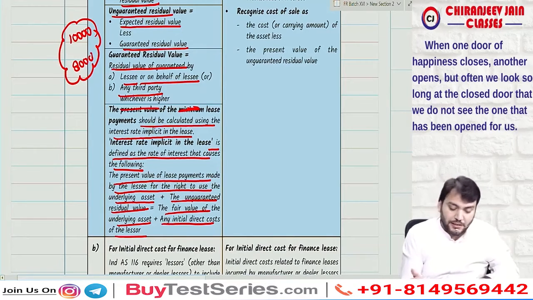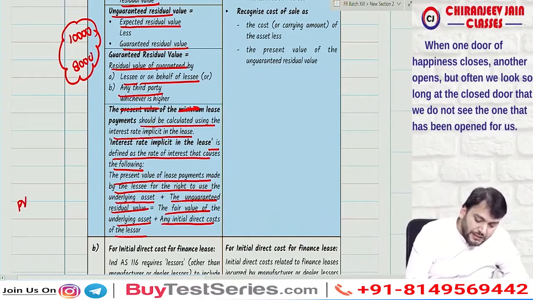Understood what I am saying? Correct. In simple words, the discount rate at which present value of lease payment plus unguaranteed residual value is equal to fair value of leased asset plus initial direct